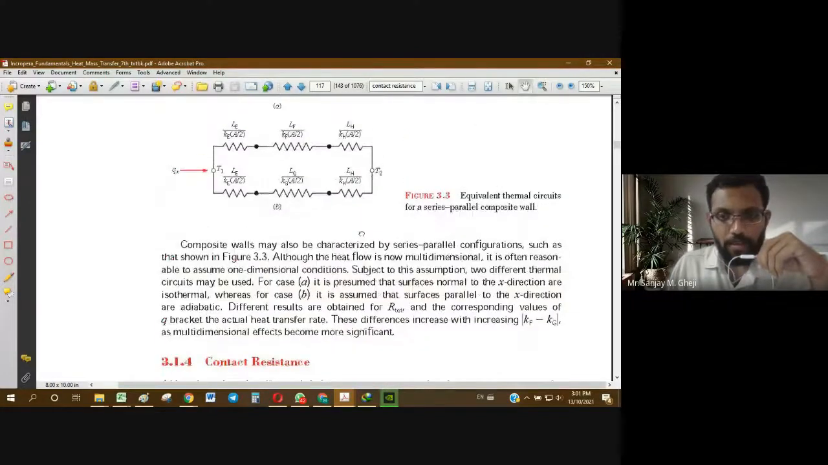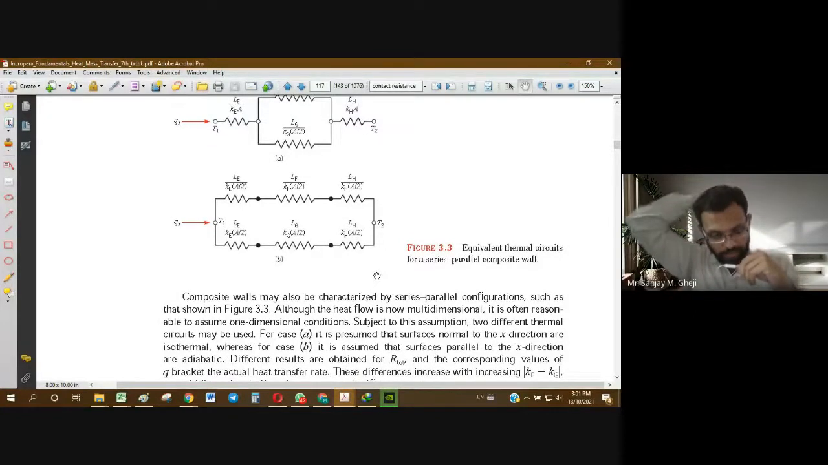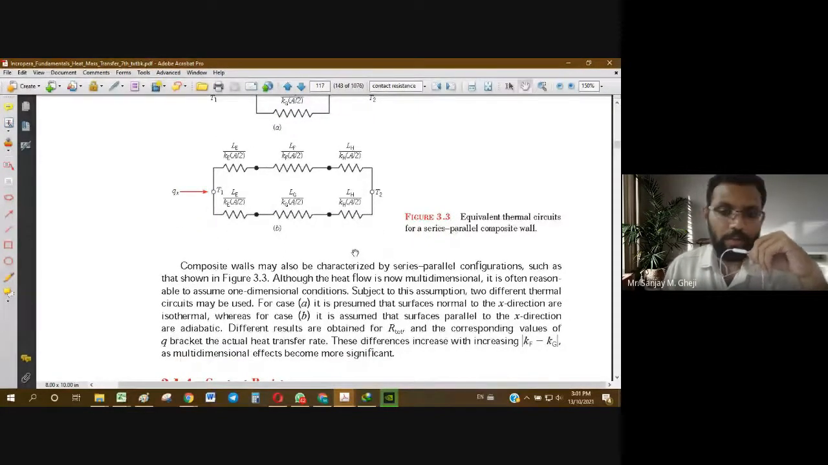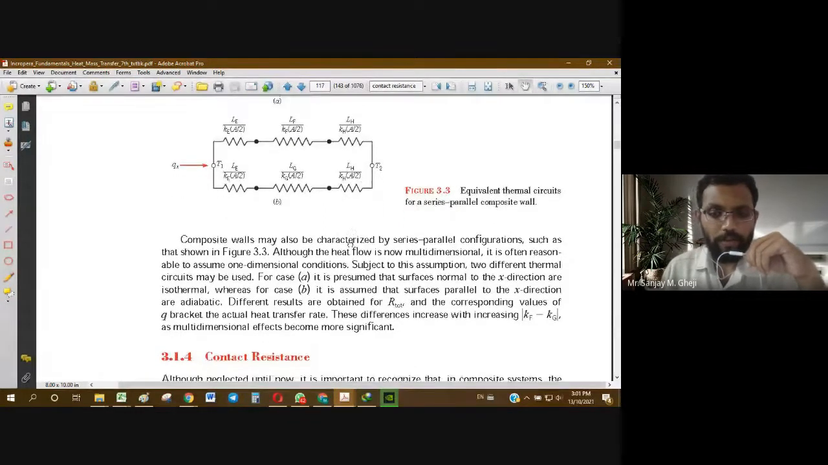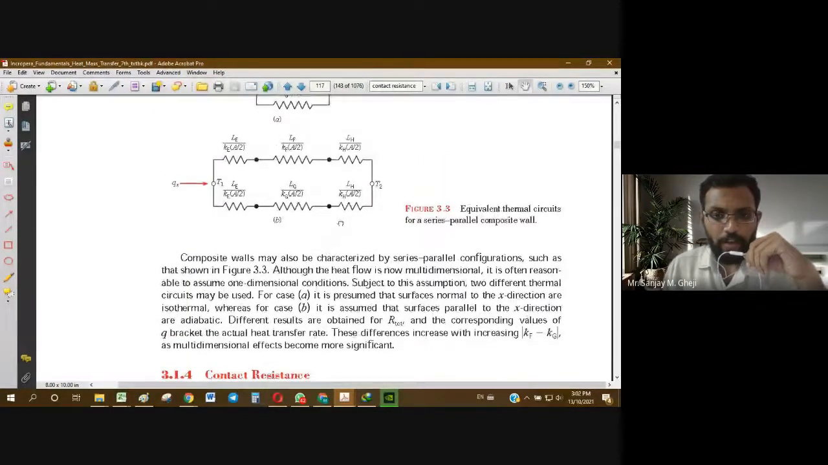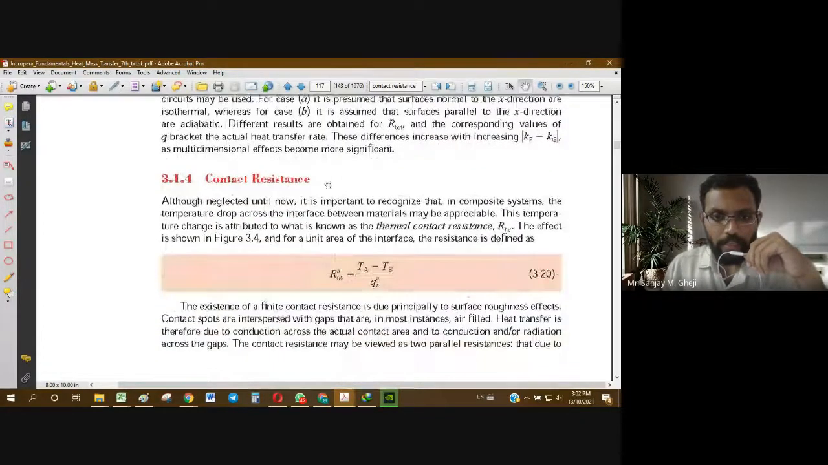Using that electrical analogy, we have discussed many cases such as resistances in series, resistances in parallel, and then we went on to extend that theory to define a new term called overall heat transfer coefficient. Then we also covered a part of critical radius of insulation and critical insulation thickness. So with the help of that electrical analogy, we have developed many equations and many terms. In the same fashion, there is one more term left to be discussed, which is contact resistance.